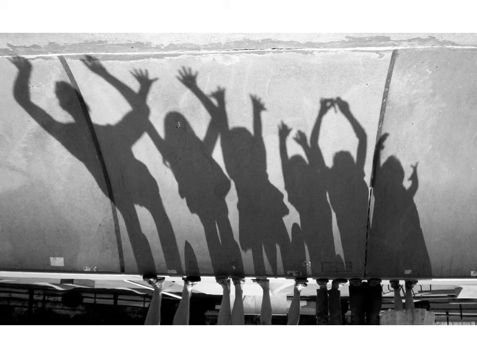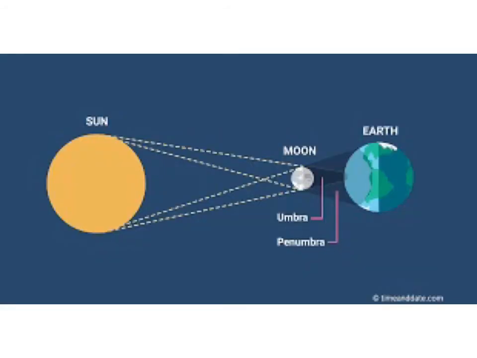Eclipses. You might have heard about the solar eclipse and lunar eclipse. How are they formed? Actually, the sun is a giant source of light. The earth and the moon are opaque and non-luminous heavenly bodies. When the sunlight is blocked by these heavenly bodies, shadows are formed.